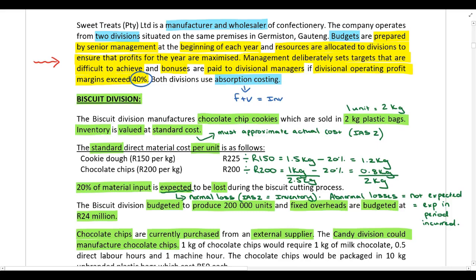So how can the budgeting process be improved? When targets are set, they should be based on external benchmarks. So things like external best practices and industry best standards, not just on some arbitrary internal measure. All right, guys, so that then answers part A of the required.